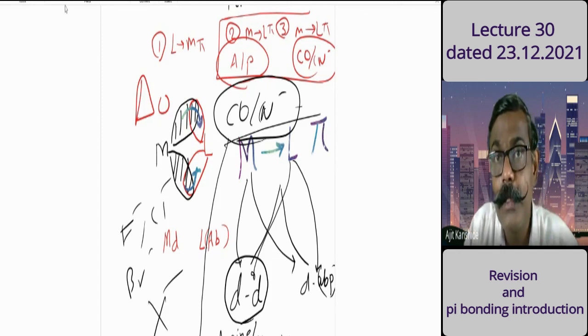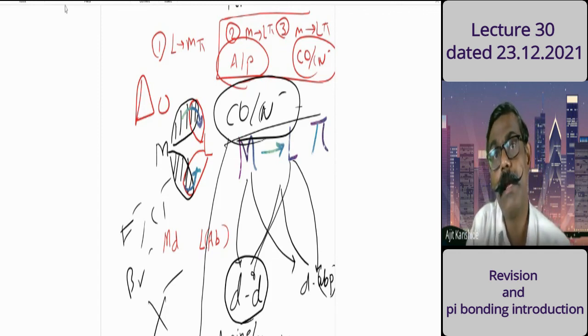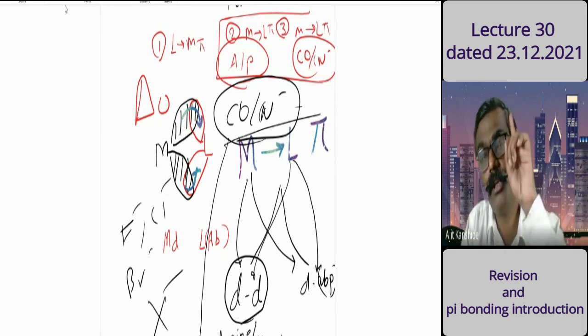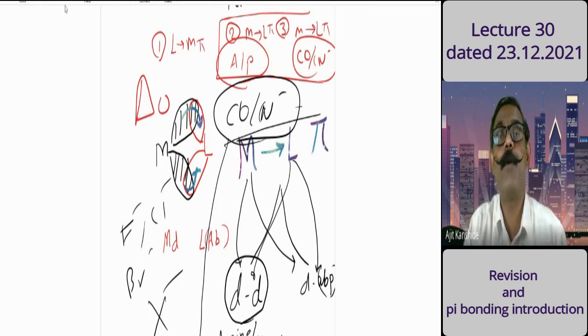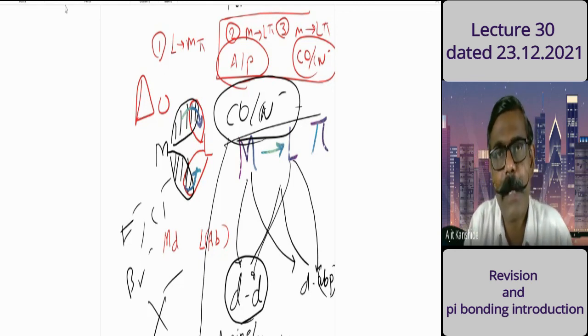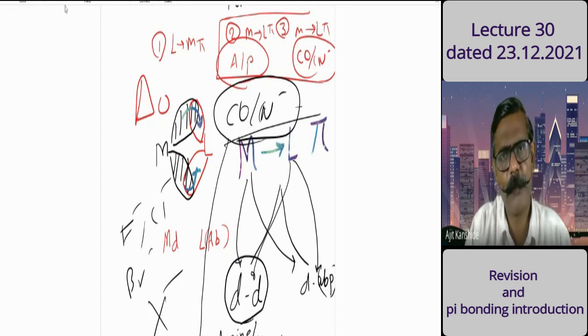You will understand the reason for ligand strength when we discuss this pi bonding in detail. Let me cover this pi bonding in the next lecture, and that first bit will be completely done.